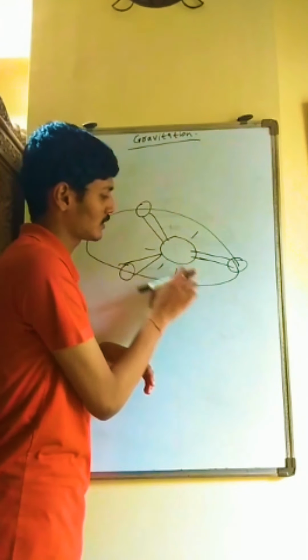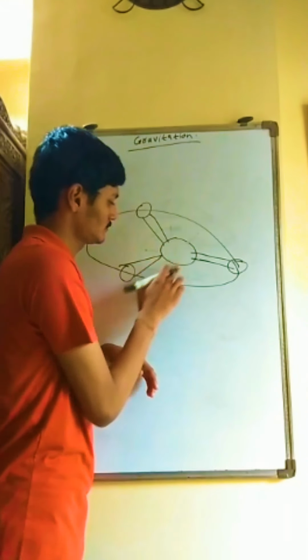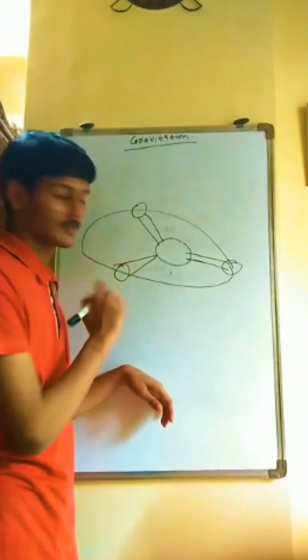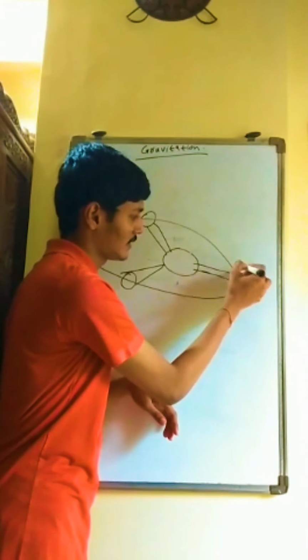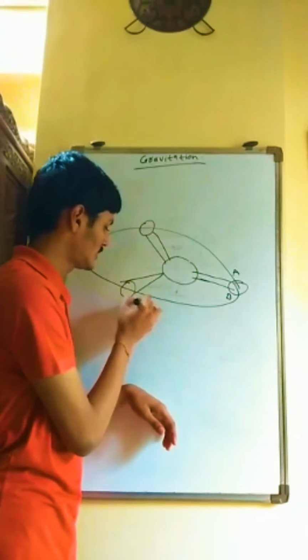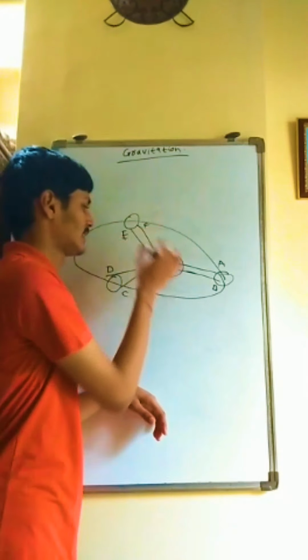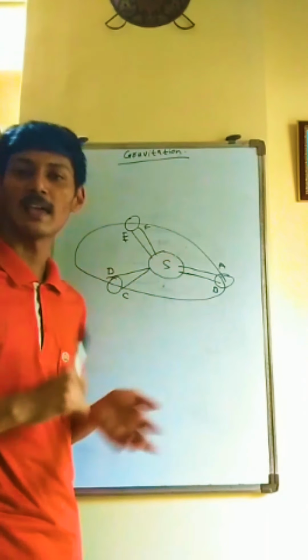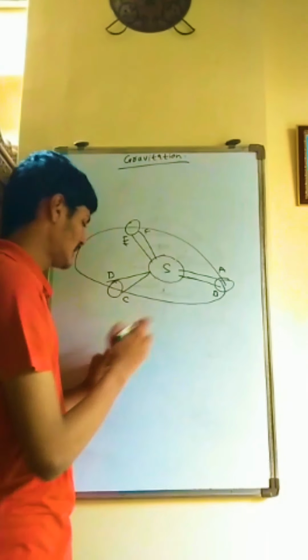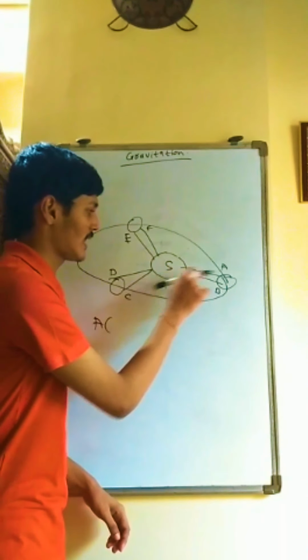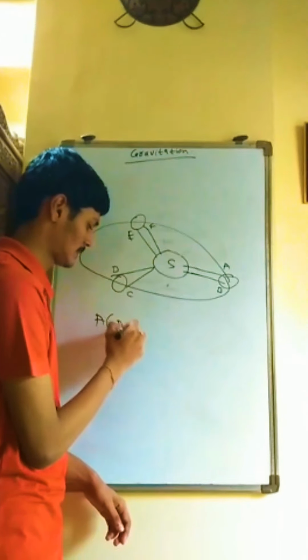To understand it more clearly, we have drawn some vectors from sun to the planet. For example, I'll name this point A, this point B, this point C, this point D, this point E, this point F. And the sun, I'll name it as point S. So for example, if we calculate the area of ASB,